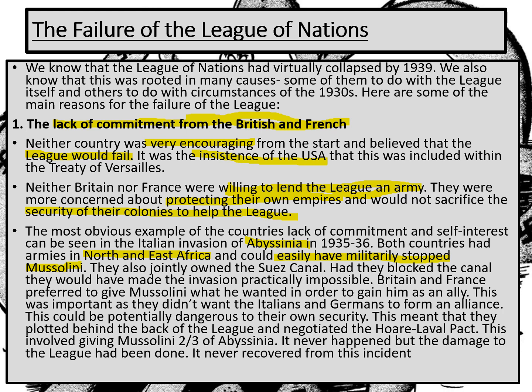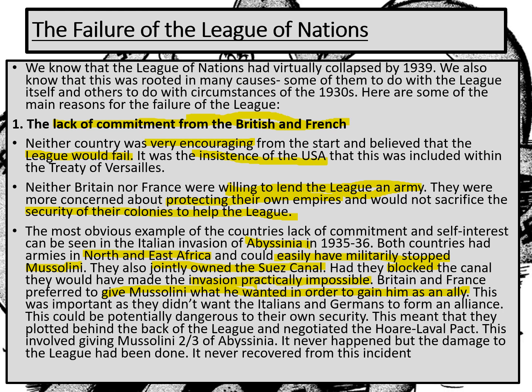They also jointly owned the Suez Canal. Had they blocked the canal, had they said, no, the Italians are not allowed to use it at the moment, it would have made the invasion much more difficult, in fact, more or less practically impossible. Britain and France were prepared to give Mussolini what he wanted. Just like they appeased Hitler leading up to World War II, they appeased Mussolini here. So they allowed him to use the Suez Canal.